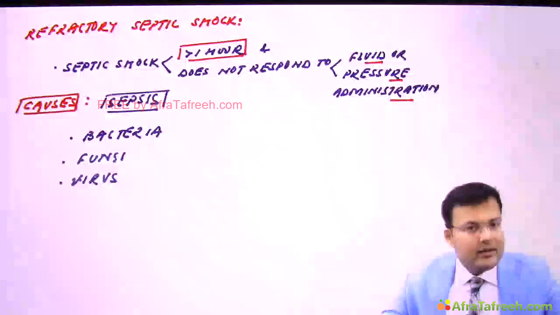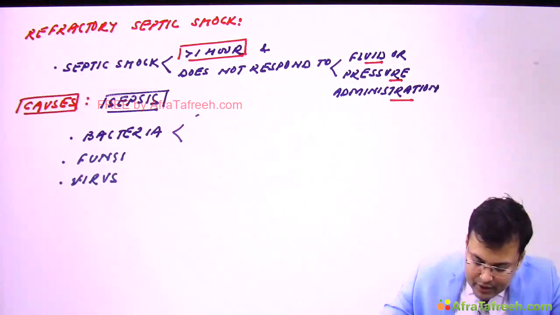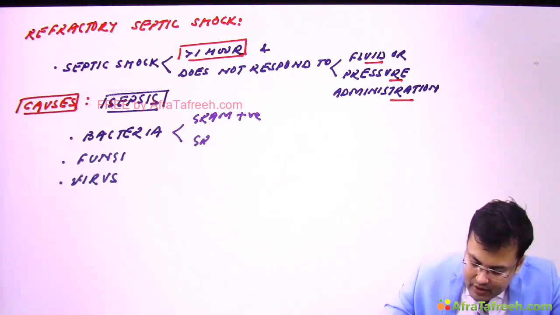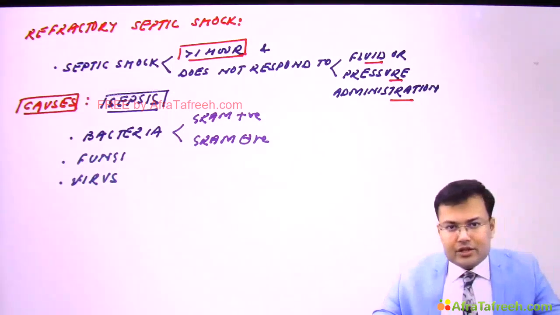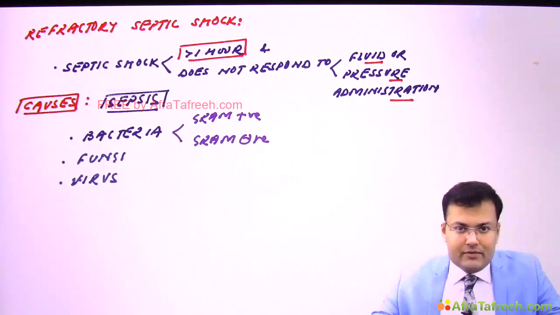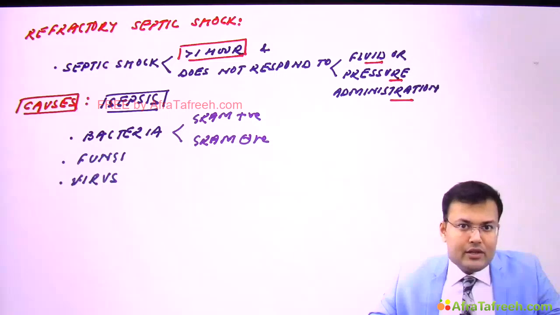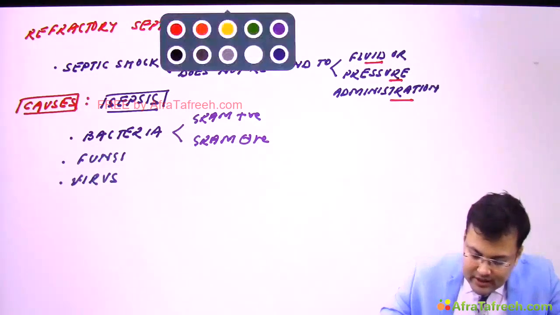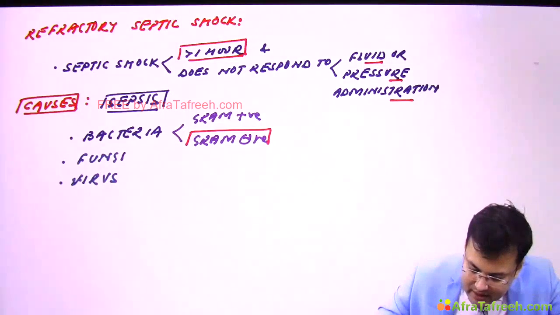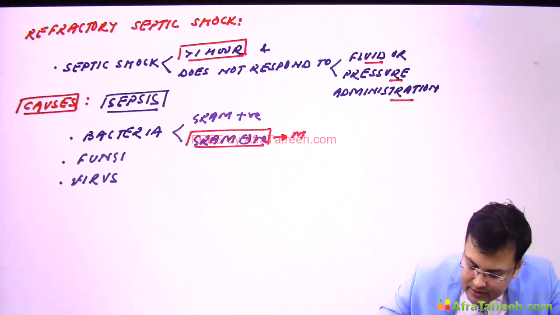In bacteria there are two groups, gram positive and gram negative. So if this question is asked in exam, these are the four organisms: gram positive bacteria, gram negative bacteria, fungi, virus. Which group is most commonly responsible for septic shock? It's the gram negative bacteria which is most commonly responsible.